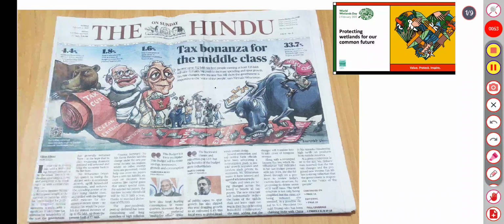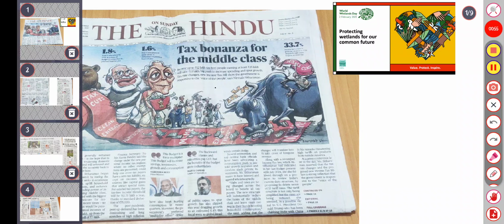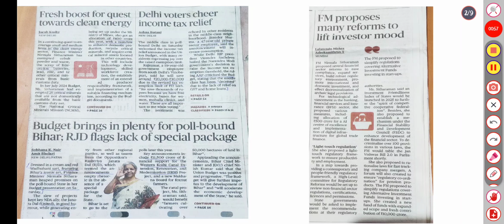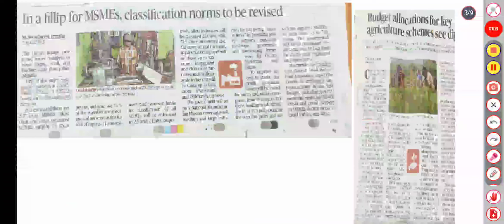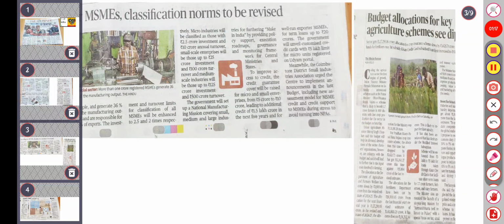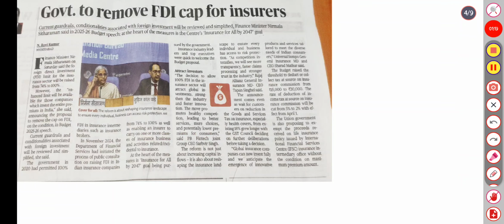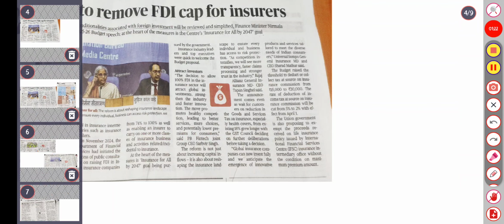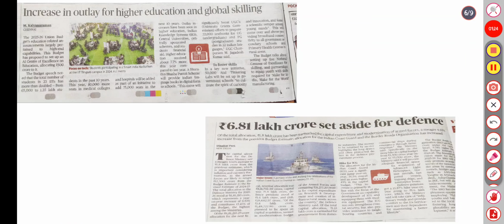So the front page covering is the tax bonanza for the middle classes. Second is the fresh boost for the quest toward global energy. Budget brings plenty for poll-bound Bihar, RJD flags lack of a special package. FM proposes many reforms to lift the investors' mood. Third covers the flip for MSME, classification norms to be revised, and budget allocations for key agriculture schemes. Fourth is about the government removing the FDI cap for insurance. Sixth is the increase in outlay for higher education, global scaling. 6.8 lakh crore set aside for defense.